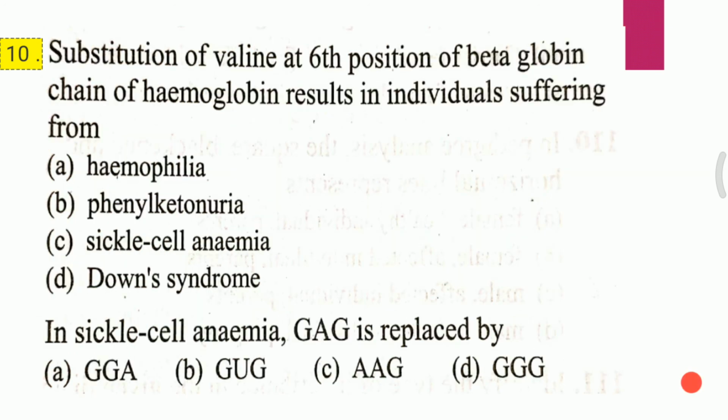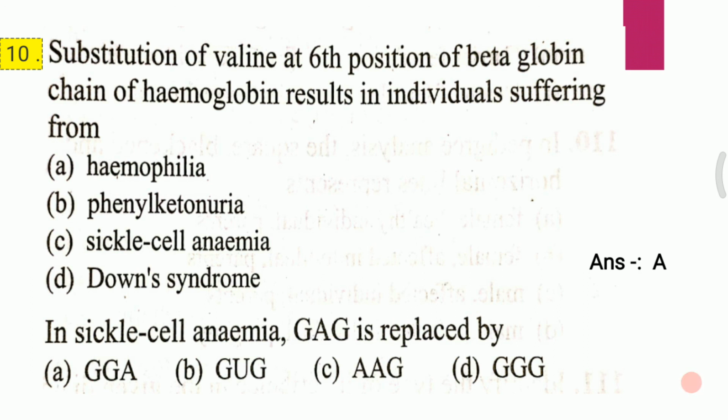Slide 10, question 1. Substitution of valine at 6th position of beta globin chain of hemoglobin results in an individual suffering from A. Hemophilia. B. Phenylketonuria. C. Sickle cell anemia. D. Down syndrome. Substitution of valine at 6th position of beta globin chain of hemoglobin results in an individual suffering from. And the answer to the first question is A, that is hemophilia.